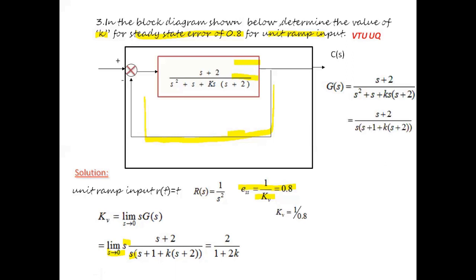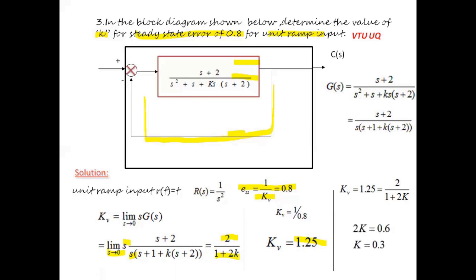But we know that kV is equal to 1 by 0.8. From the given data, we can obtain kV as 1.25. So now we can equate kV is equal to 1.25, which is nothing but 2 by 1 plus 2k. So once after simplifying, we can obtain the value of k as 2k is equal to 0.6, whereas k is equal to 0.3.